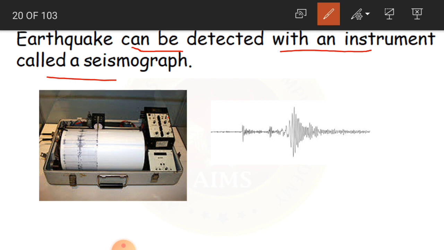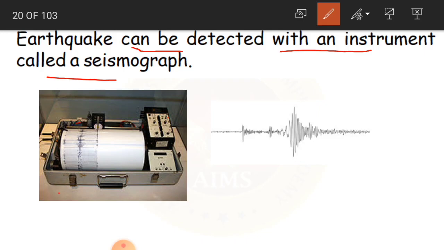With their study, with their research, they will come to know in which place the earthquake is going to occur. Okay, and how do they identify these? With an instrument which is called seismograph.